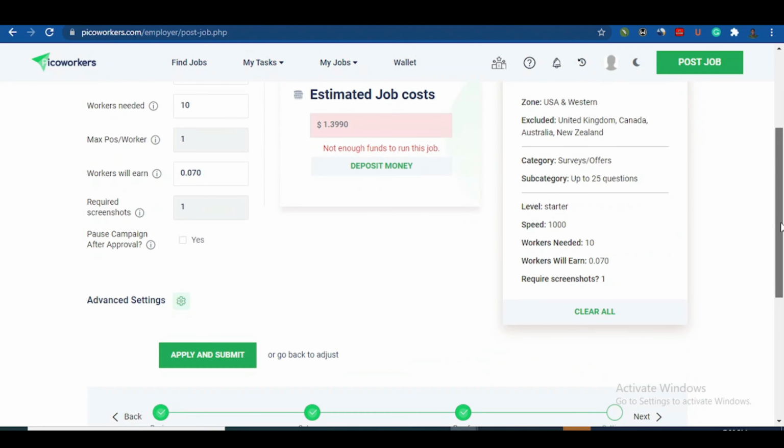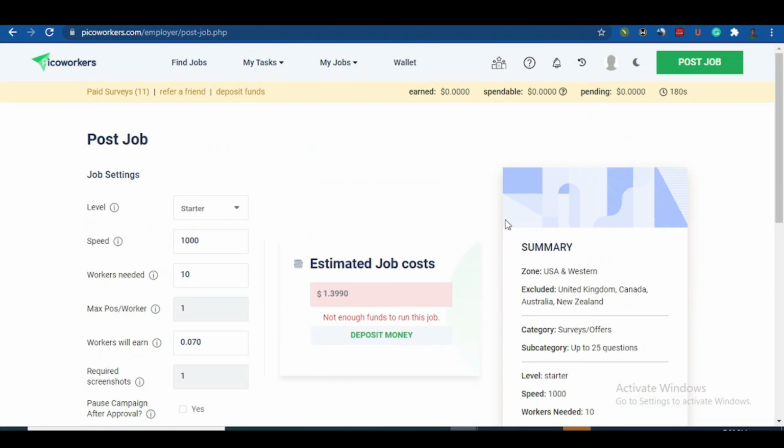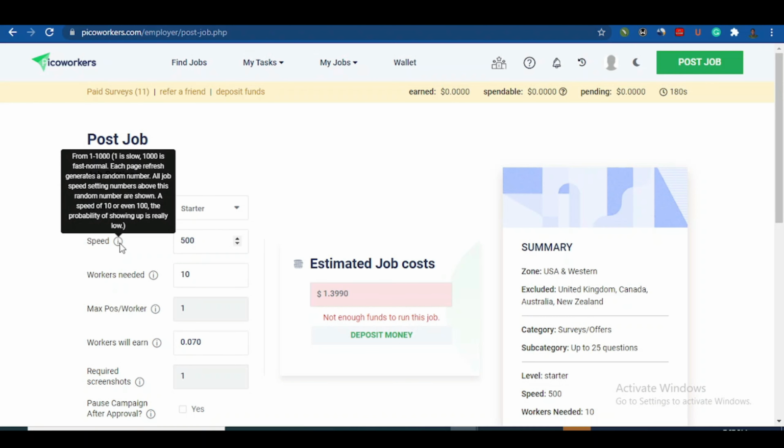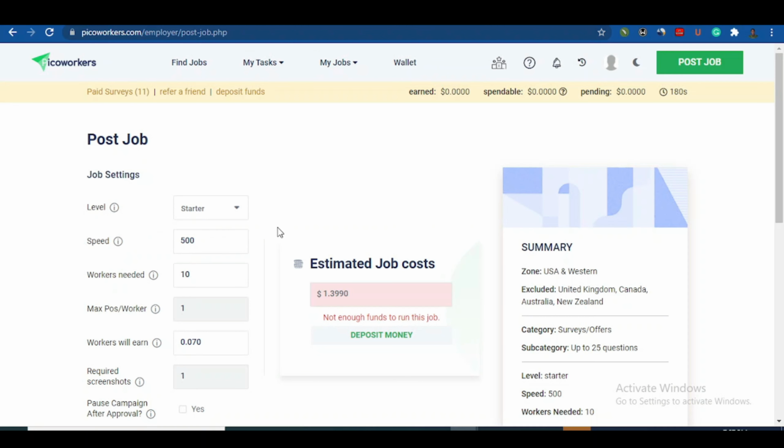Then after clicking on that and that, you're going to click on apply and submit. Maybe you click on apply and submit, but because I don't have funds yet, I'm not able to do that. So this one you can actually reduce the speed, even because you don't have enough money. You can reduce the speed to like 500. So all this is going to help you in reducing. So 500 means the speed at which you are going to pay them back. So when somebody, just before they actually make a purchase, you're going to pay them back, and the speed, let's leave it the way it is, 1000. The speed does not affect the purchase here.